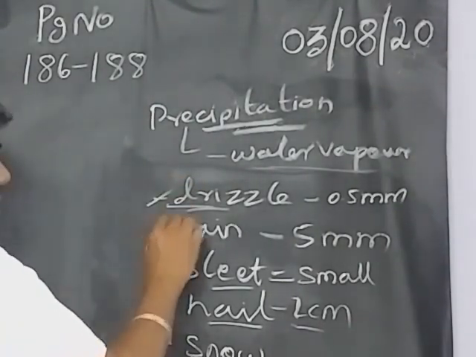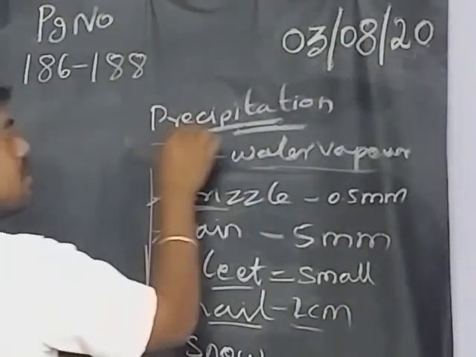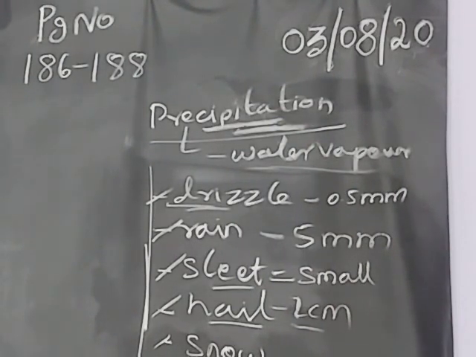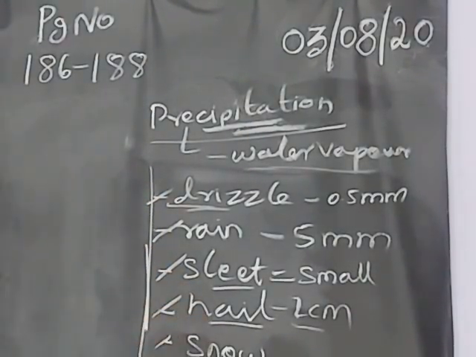So drizzle, rain, sleet, hail, snow. These are all the things happening because of precipitation. The precipitation concept is water vapor. Water was vaporing and that vapor was formed as a cloud. Based on the temperature, it will become rain or maybe drizzle or maybe sleet or maybe hail or maybe snow.